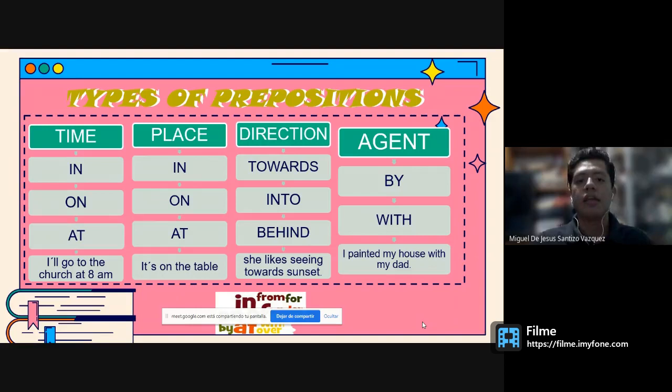Direction is something we use when looking for someone or giving directions by street. We have towards, into, behind, and other ones. An example we have: she likes to swim toward the sunset. Agent prepositions are referred to as something that links a verb with an object, emphasizing the object. I party at my house with my dad.